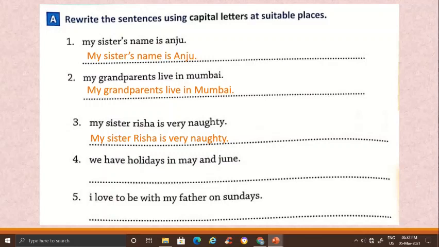4. We have holidays in May and June. Here, W in we will be capital, beginning of a sentence. May is a month of a year, so M capital. June is also a month of the year, so it will also begin with a capital letter. We have holidays in May and June. W capital in we, M capital in May, J capital in June.